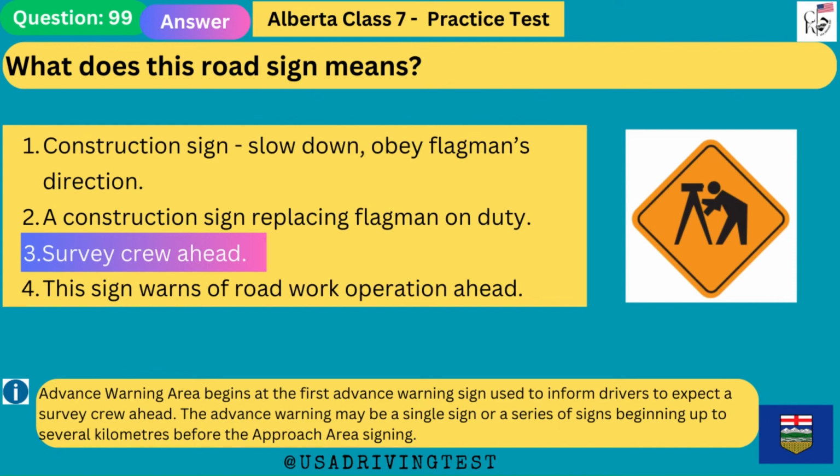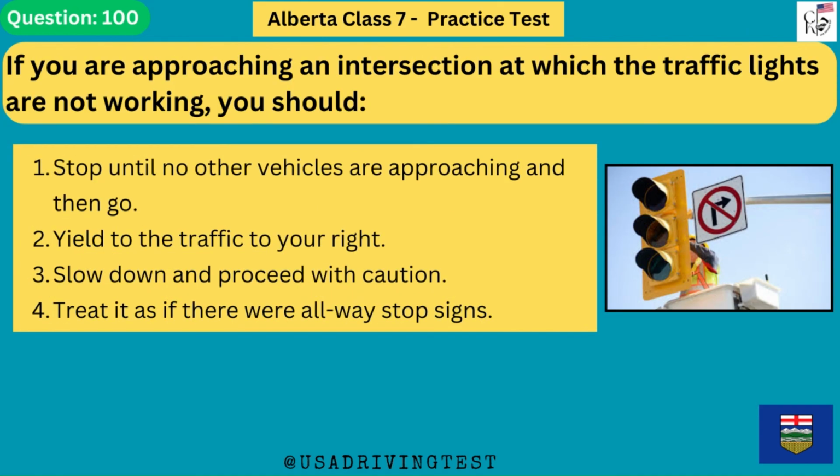Advance warning area begins at the first advance warning sign used to inform drivers to expect a survey crew ahead. The advance warning may be a single sign or a series of signs beginning up to several kilometers before the approach area signing. If you are approaching an intersection at which the traffic lights are not working, you should